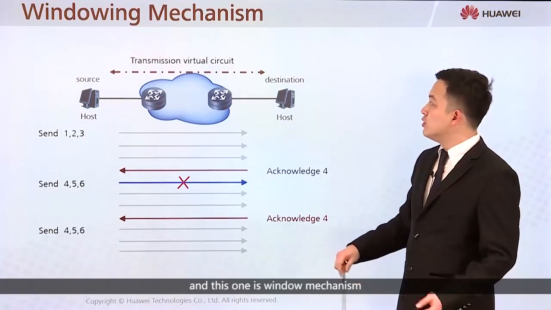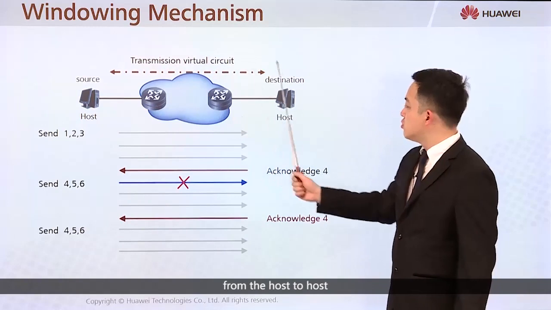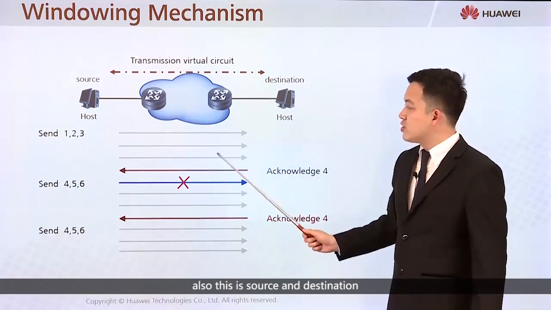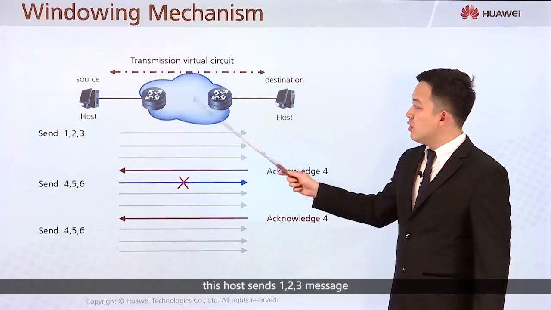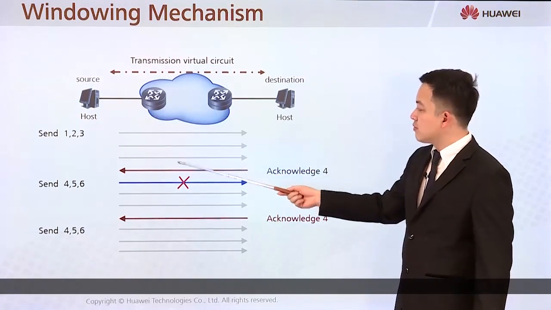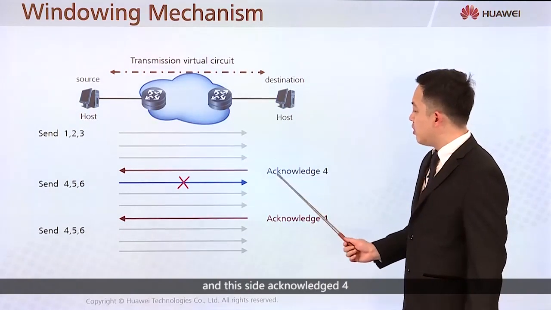This one is the window mechanism, from host to host, with source and destination. This host sends messages 1, 2, 3, and the other side acknowledges 4.